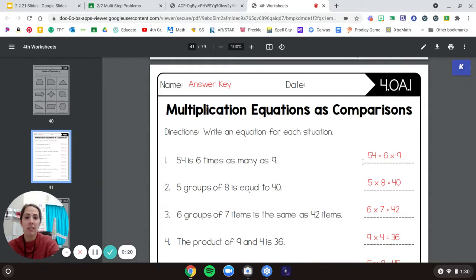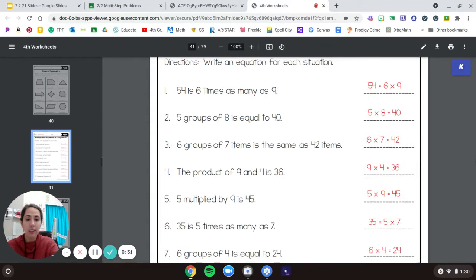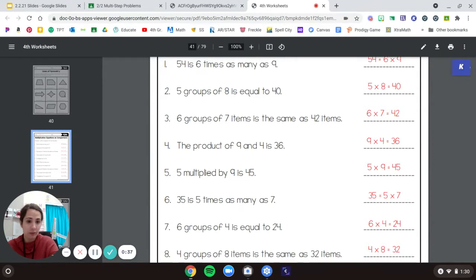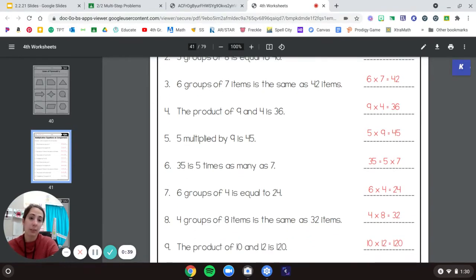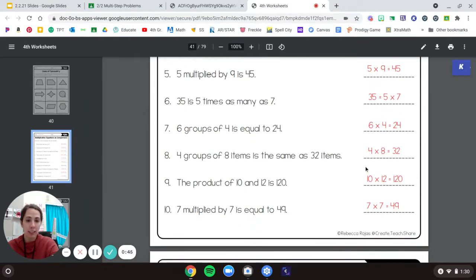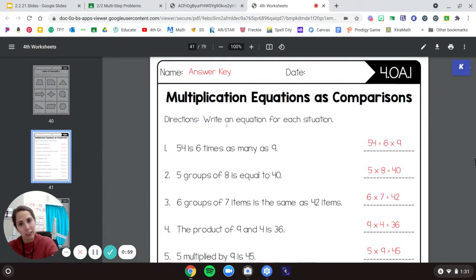You should have found 54 equals 6 times 9. And then 5 times 8 equals 40. 6 times 7 equals 42. 9 times 4 equals 36. 5 times 9 is 45. 35 equals 5 times 7. 6 times 4 equals 24. 4 times 8 equals 32. 10 times 12 equals 120. And the last one, 7 times 7 equals 49. Those are the 10 equations that you should have come up with.